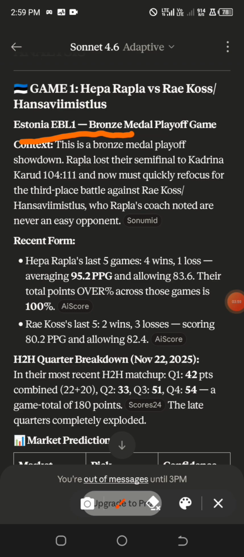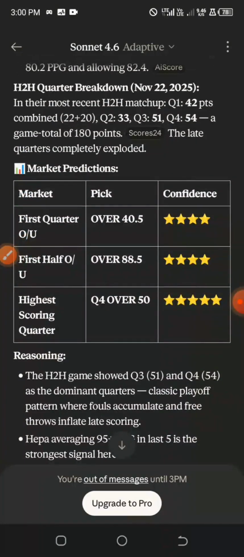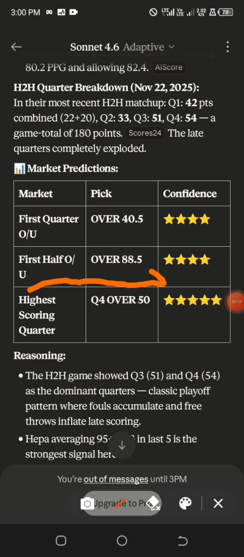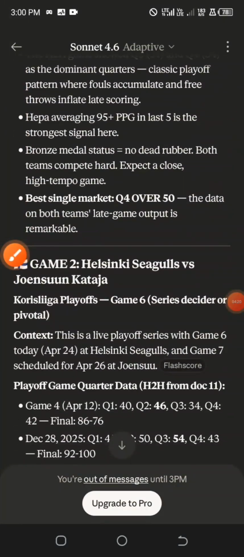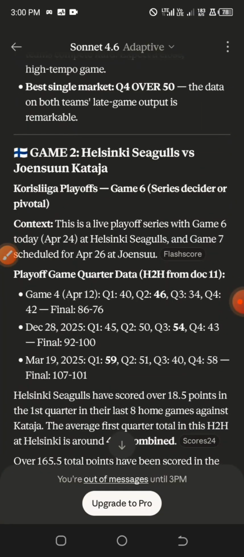So I'll be using different AI predictions for this particular game, and I may not be able to pronounce their name very well. Please kindly pardon me for that. So we have the three options as usual: the over, first quarter over, we have the first half over, and we have the high scoring quarter over. But we are going for the first half over, which is 88.5.